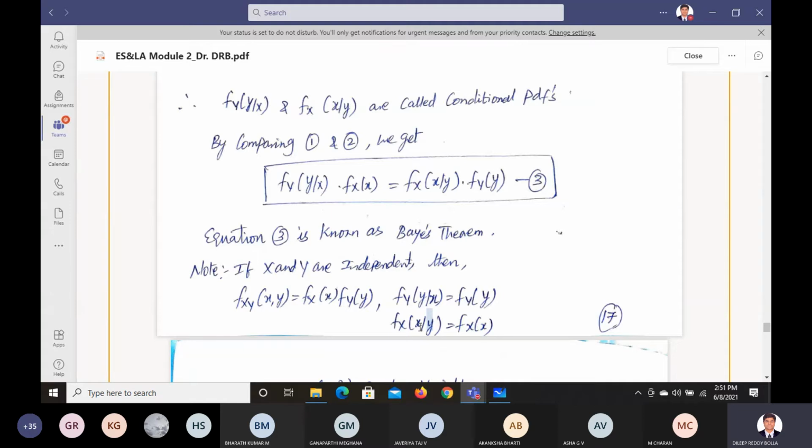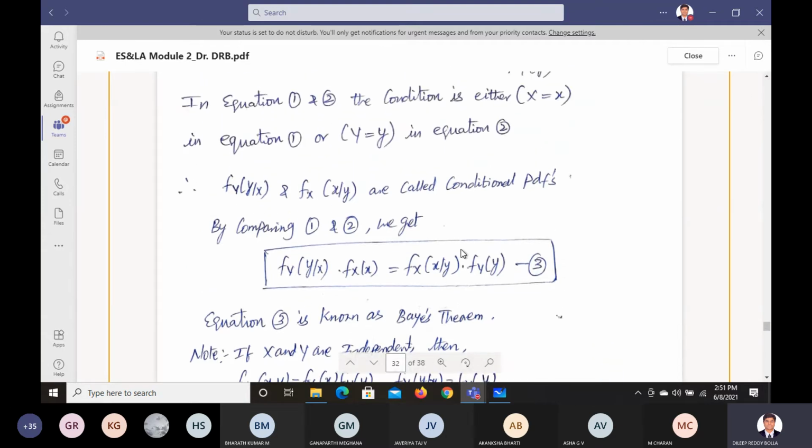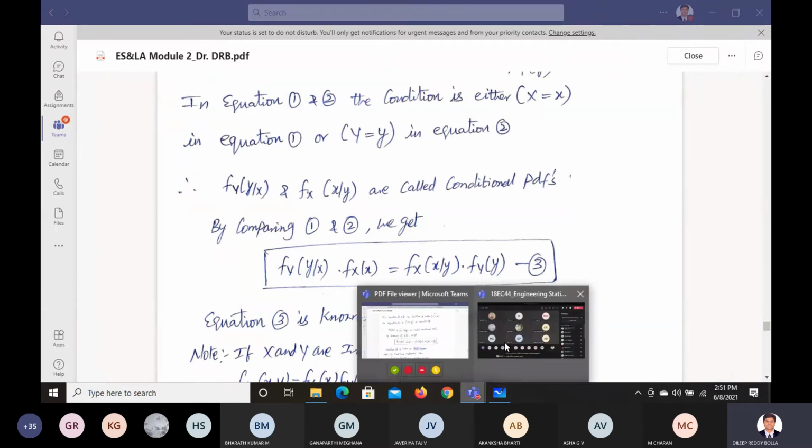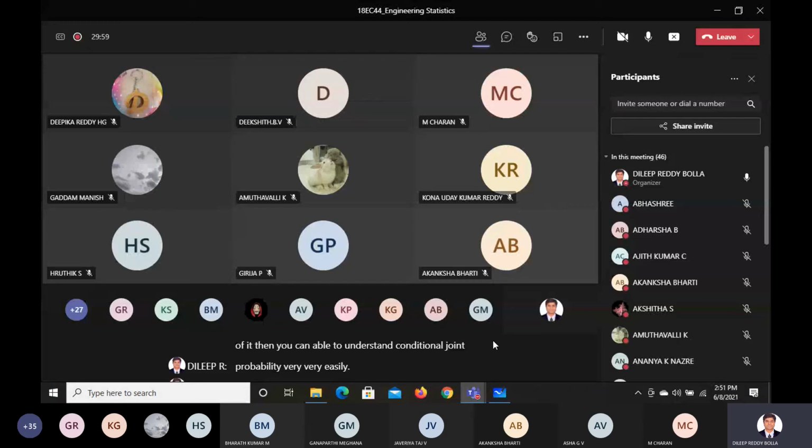Is that clear? So this one, please watch the video that I have shared with you. You'll understand the Bayes theorem clearly. Once you understand the fundamental concept of the Bayes theorem, then you will be able to understand the conditional joint probability very easily. So any doubts so far? Anything you want me to make clear? Is it clear to you?